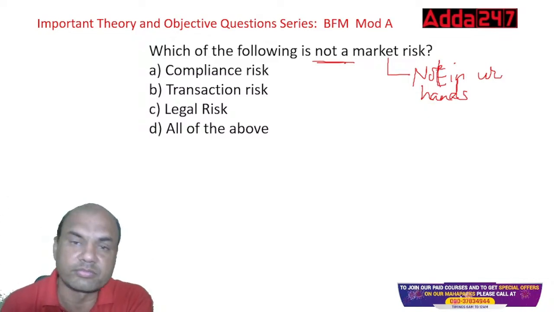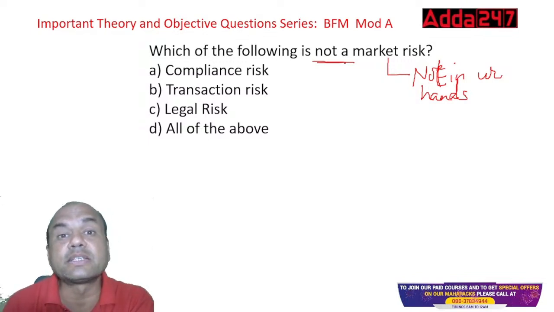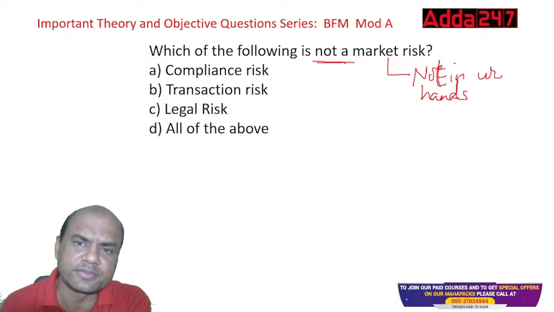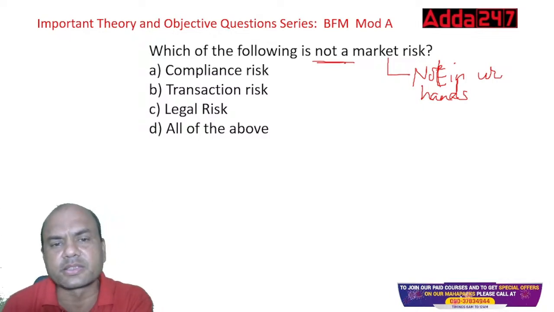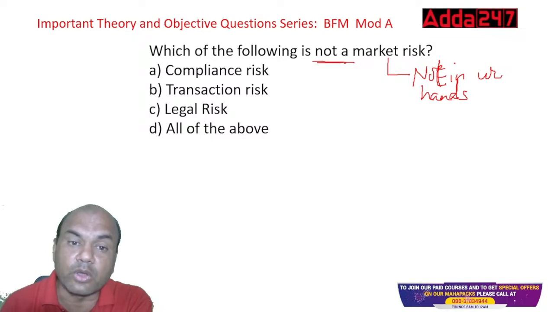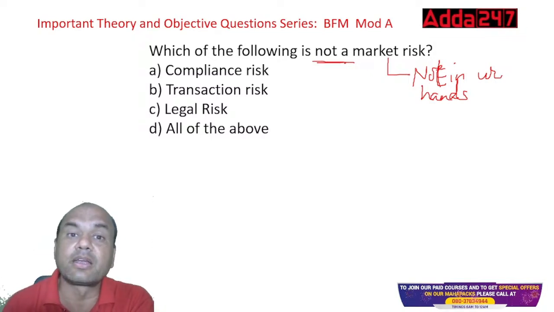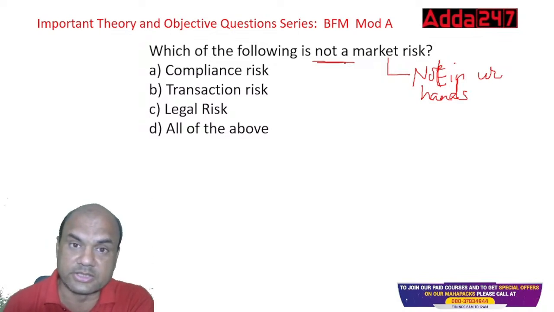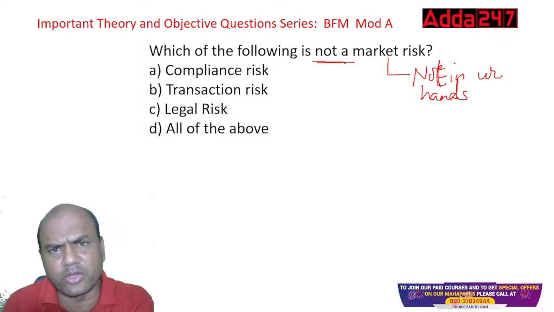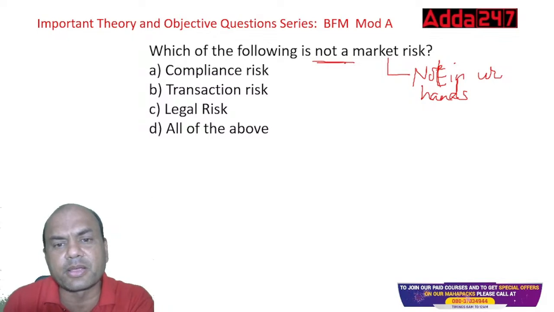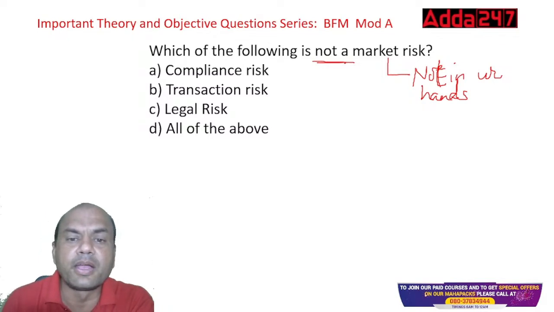Russia-Ukraine war, not in your hands. Then the COVID situation, not in your hands. RBI changing the repo rates, not in your hands. So this is all market risk. So which of the following is not a market risk? Compliance risk. Compliance means submitting the returns or consent documents to RBI. It's in your hands. You have to follow the compliance. So it is not a market risk.